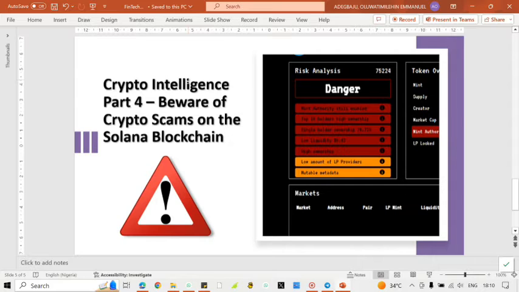So if you are able to master all of these, part 1 to part 4, you can easily apply the knowledge to other blockchains. We have more than 40 blockchains, so you can easily apply the knowledge in your investment into other tokens on other blockchains as well. All right, so very quickly, as I've said, this is crypto intelligence part 4. So beware of crypto scams on the Solana blockchain. So let's continue.